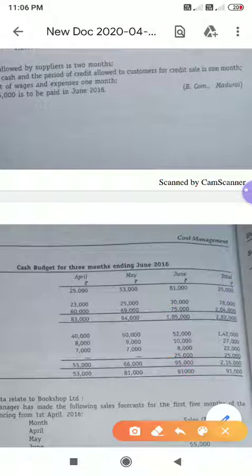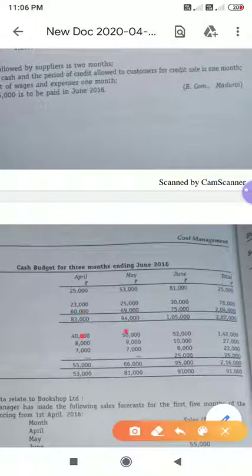So to know whether your answer is correct or not, what you have to do is, when you're doing the total, please remember, you have to take opening balance 25,000. Correct? You don't have to add all these things. Directly write 25,000. And then you have to add receipts of all 3 months, 78,000. And this one also you have to total and write. So it will be 2,82,000.